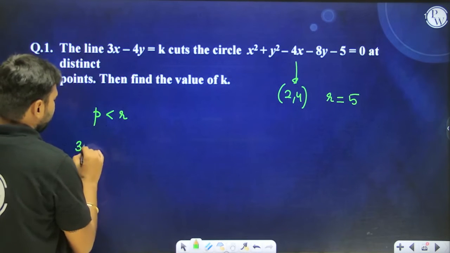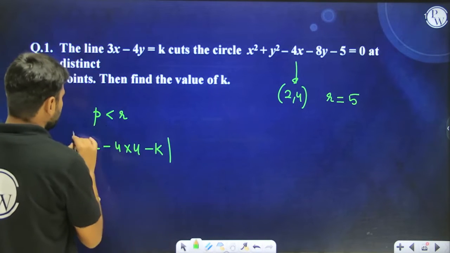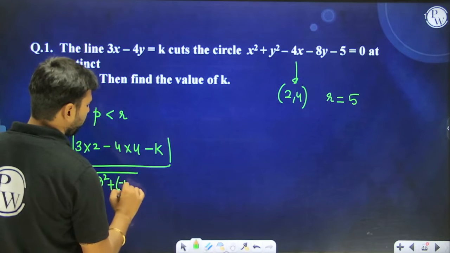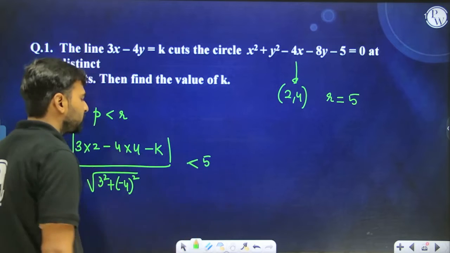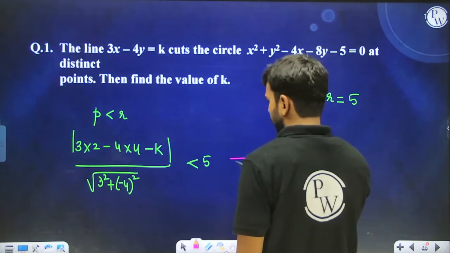So we can say that modulus of 3 into 2 minus 4 into 4 minus k, divided by the square root of 3 squared plus (minus 4) squared. This is the perpendicular distance. This has to be less than the radius. By just solving this inequality, you will be able to get to your answer.